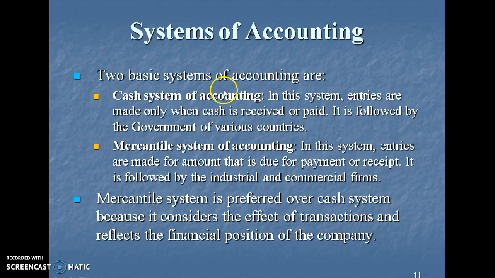System of accounting. There are two systems of accounting: the cash system of accounting and the mercantile system of accounting. Cash system of accounting is where entries are made only when cash is received, which is followed by the government of various countries. In the mercantile system, entries are made for the amount that is due for payment or receipt. It is followed by industrial and commercial firms. The mercantile system is generally preferred over the cash system because it considers the effect of transactions and reflects the financial position